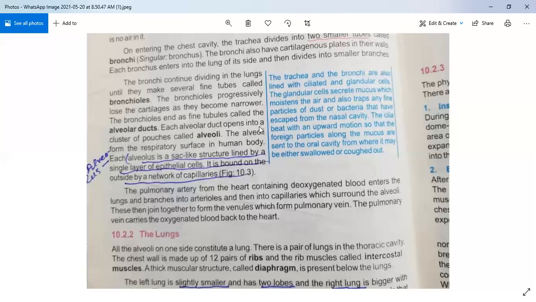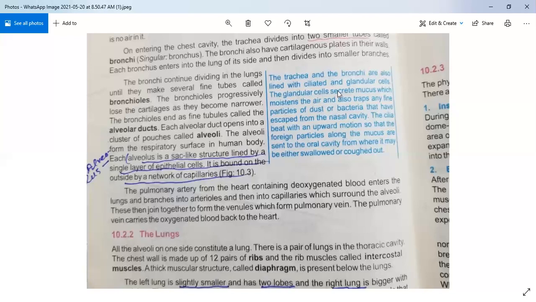Okay, now come to a side box. The trachea and the bronchi are also lined with ciliated and glandular cells. Keep in your mind, our trachea and bronchi are both covered by ciliated fine hairs and glandular cells. The glandular cells secrete mucus, which moistens the air and also traps any fine particles of dust and bacteria. So, what is the function of glandular cells in your trachea?